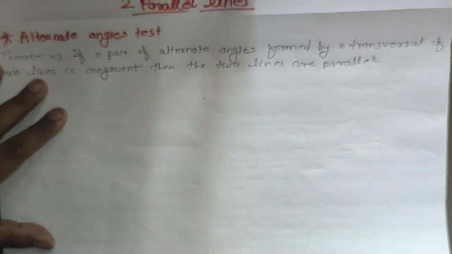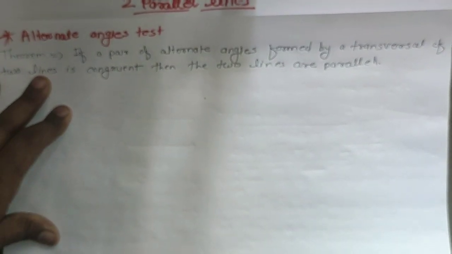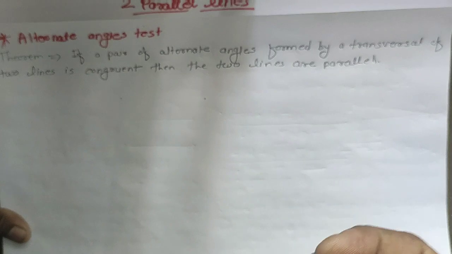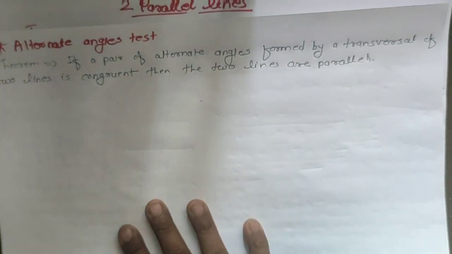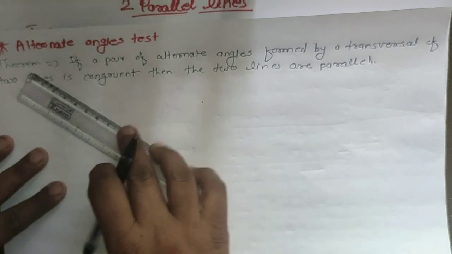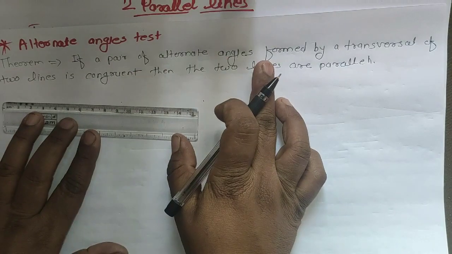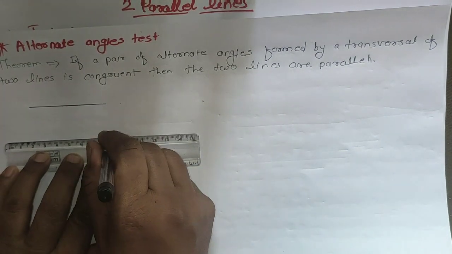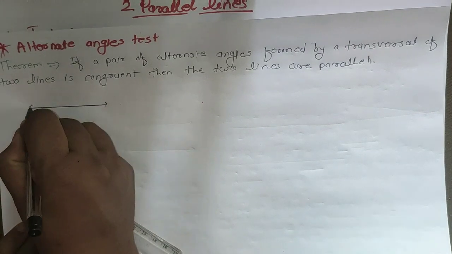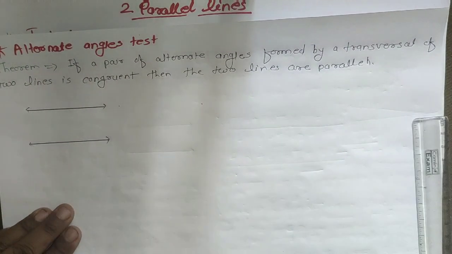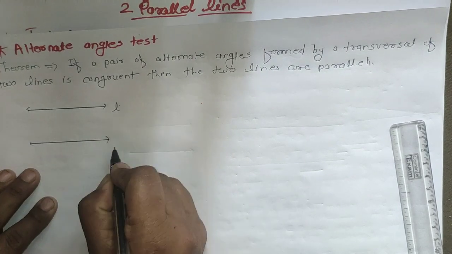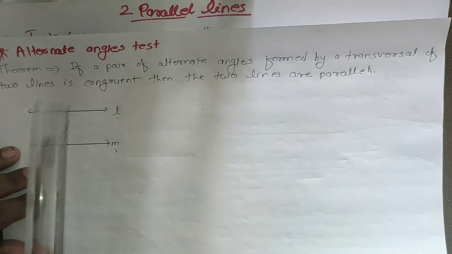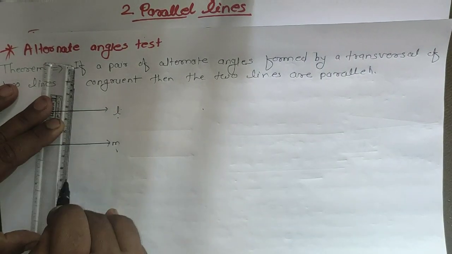First of all, according to the statement, we will draw the figure. If a pair of alternate angles is formed by a transversal of two lines, first I have to draw two lines. Now I will name them: this is line L and this is line M, and this is the transversal.